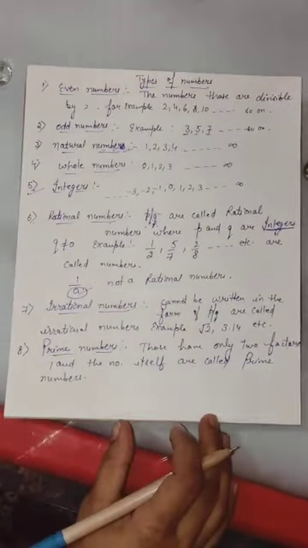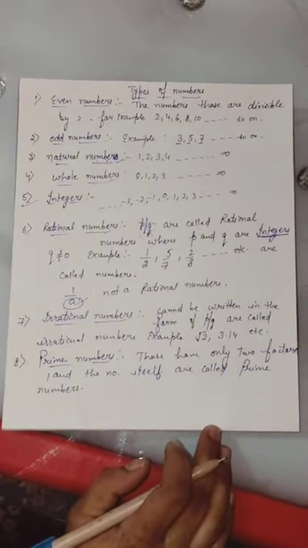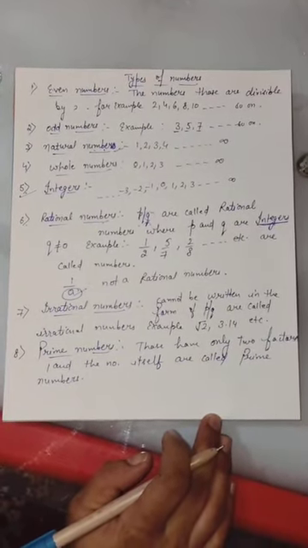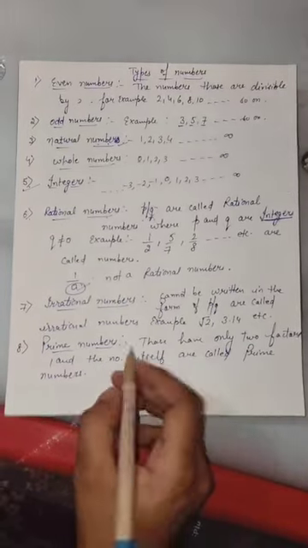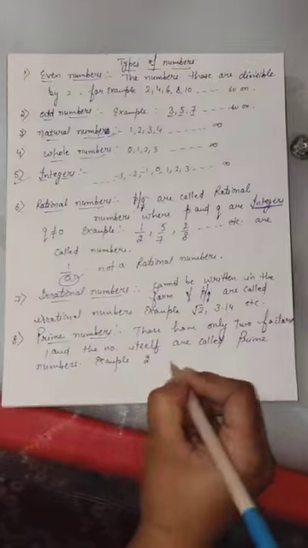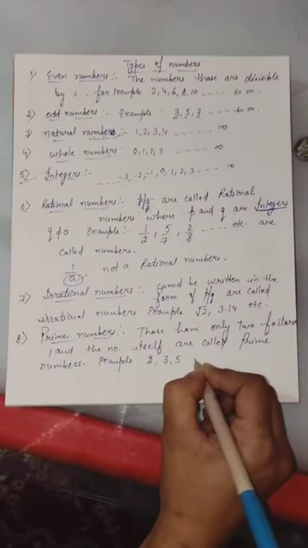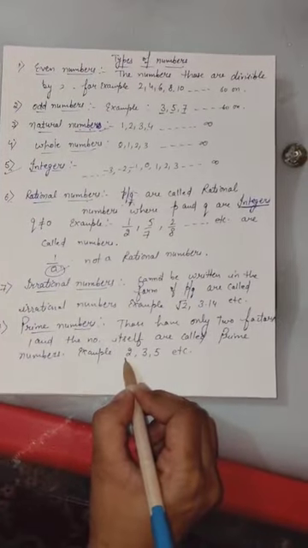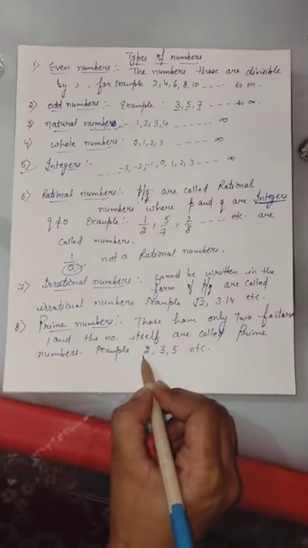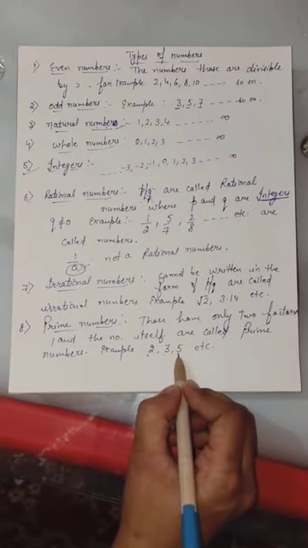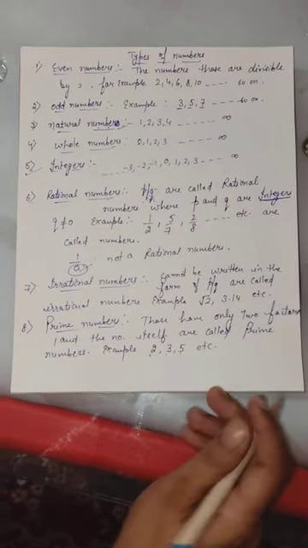And you can also say that the numbers that come in the table of 1 and the number itself are called prime numbers. Example: 2, 3, 5, etc. You can clearly see that 2 will come only in the table of 2 and the table of 1. 3 is also like that, and 5 also. These kinds of numbers are called the prime numbers.